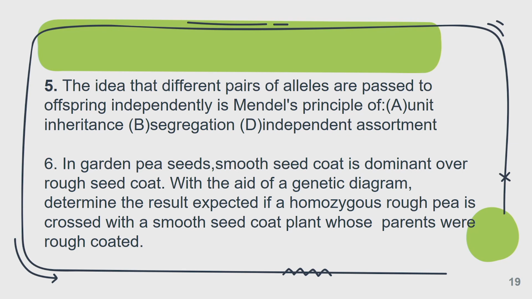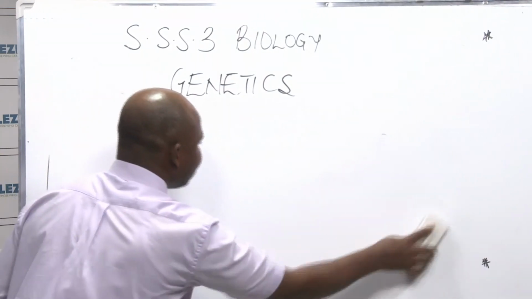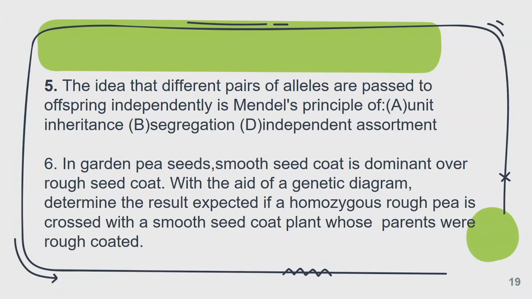And finally, in garden pea seeds, smooth seed coat is dominant over rough seed coats. With the aid of a diagram, determine the result expected if homozygous rough pea is crossed with a smooth seed coat plant whose parents were rough coated. It's also very simple. Just take note of the words there. These are the words you need to take note of in this question. Dominant. Which one is dominant? You are told that smooth is dominant over rough.